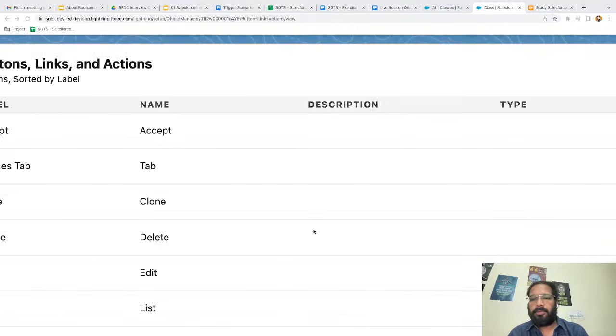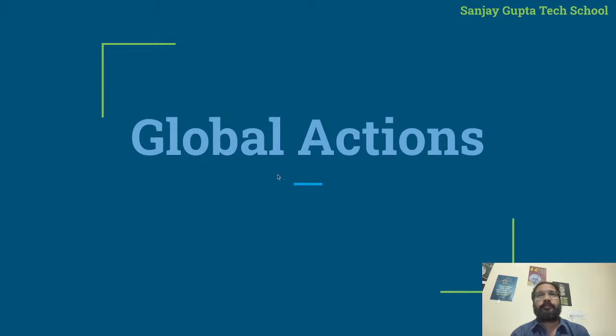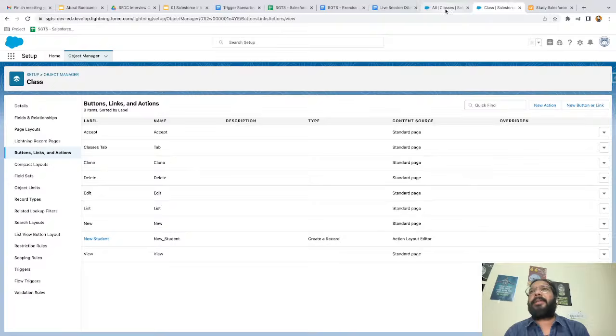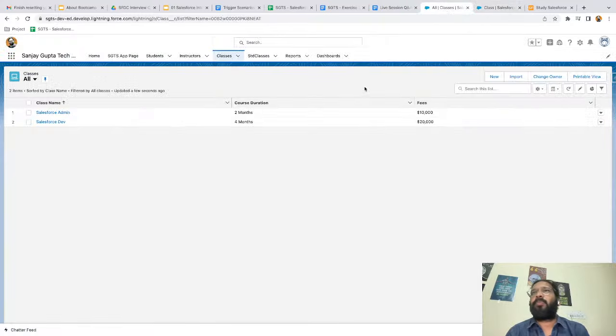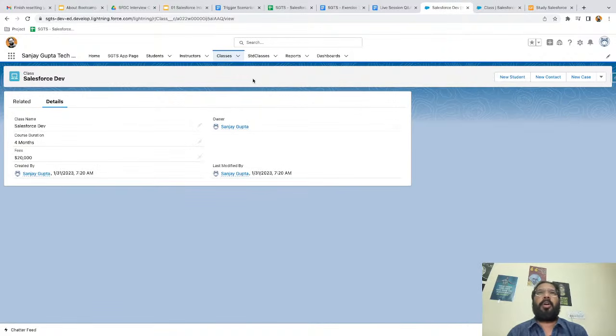Now I'm going to demo another option, that is global action. How we can create global actions. In case of object specific action, the action that we created will be available under each record of that specific object. This action is available under this particular object's individual records, right? Now our requirement is I don't want to open any tab.